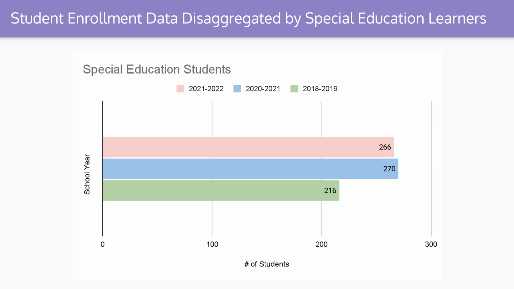Now we're looking at the data disaggregated by special education learners. This data has fluctuated, not a solid increase or a solid decrease. It has fluctuated in numbers. In 2018 to 19, we were at our lowest number compared to the three years, at 216. In 2020 to 21, we were at 270 students. And then in the past year, we decreased down 4 students to 266 students in special education.